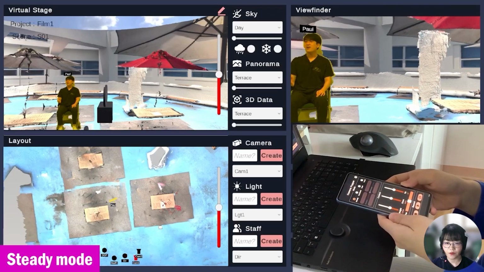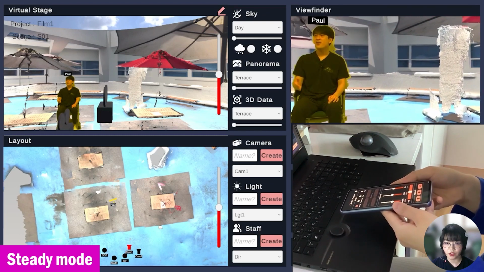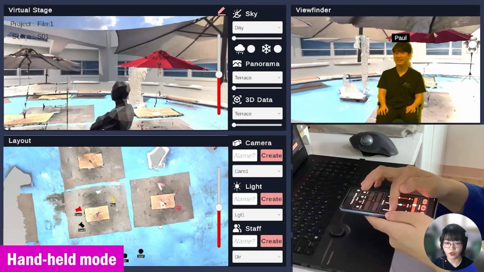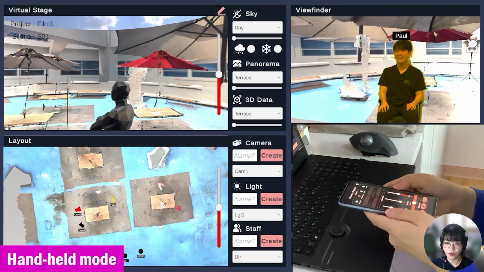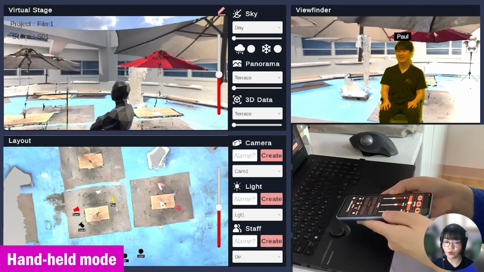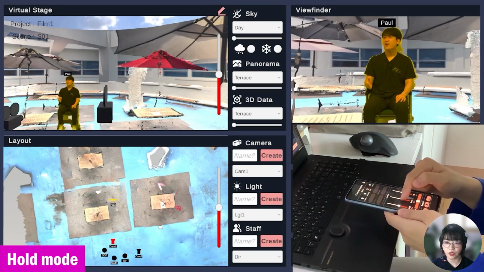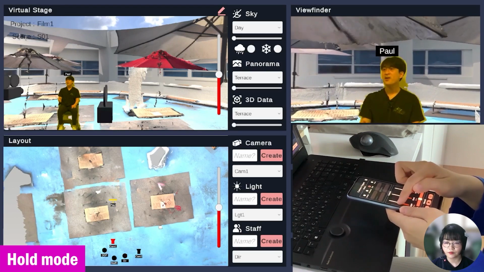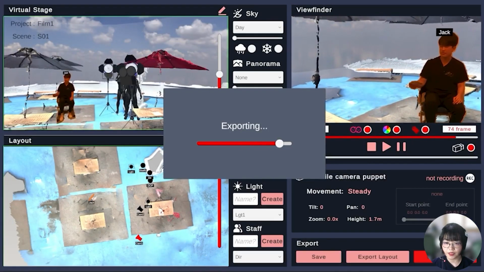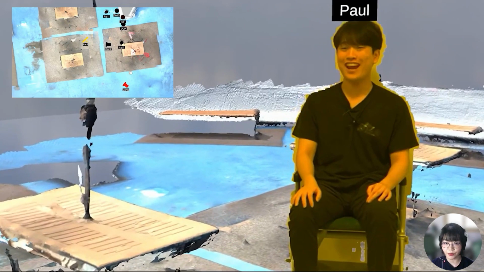The system provides an accompanying mobile application to navigate the virtual stage and control the virtual camera, which allows camera work exploration without technical proficiency in 3D software. Then, the system outputs a previs video and a floor plan video.